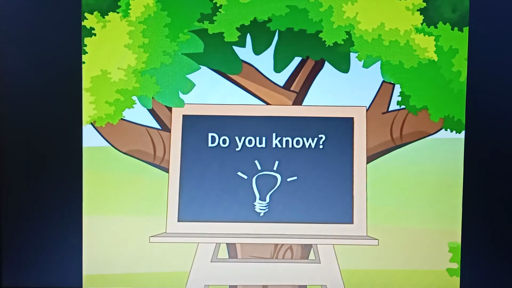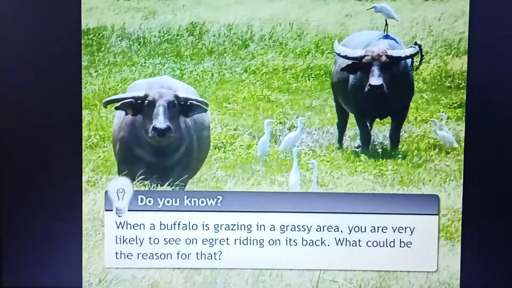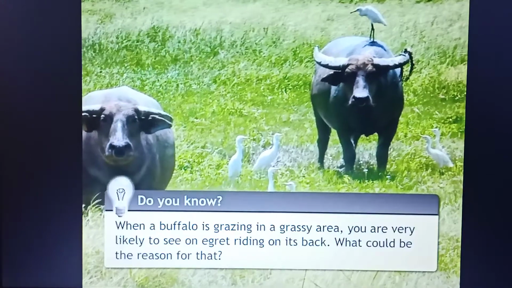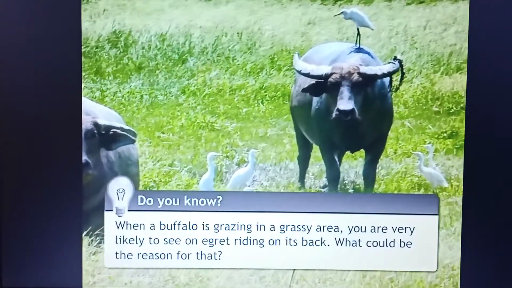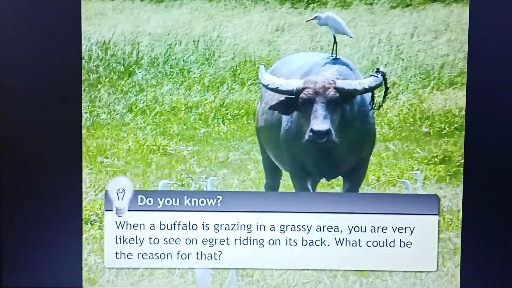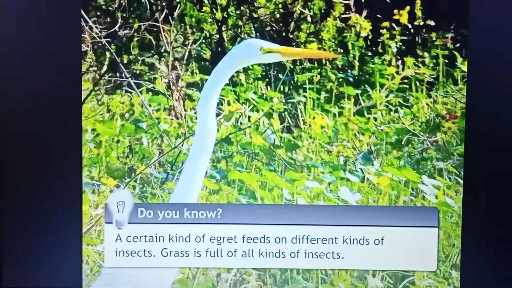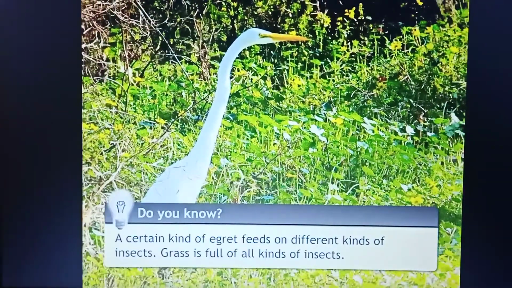Do you know? An egret rides on a buffalo's back. When a buffalo is grazing in a grassy area, you are very likely to see an egret riding on its back. What could be the reason for that? A certain kind of egret feeds on different kinds of insects. Grass is full of all kinds of insects.